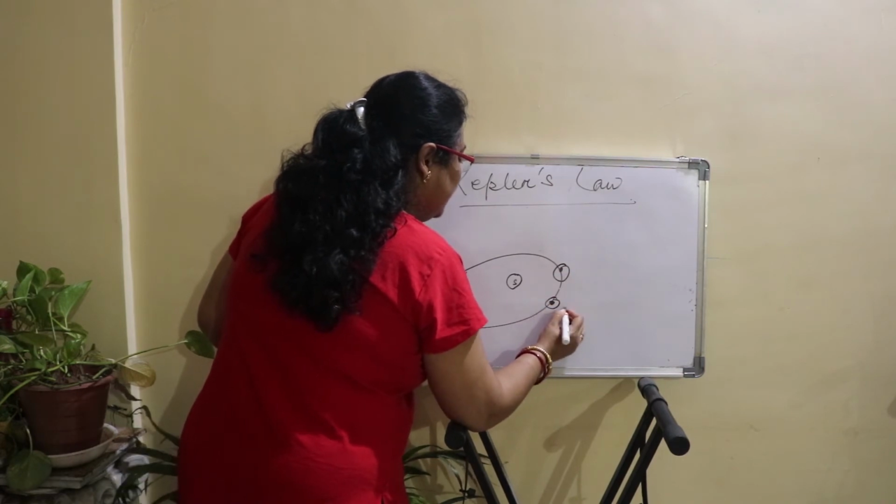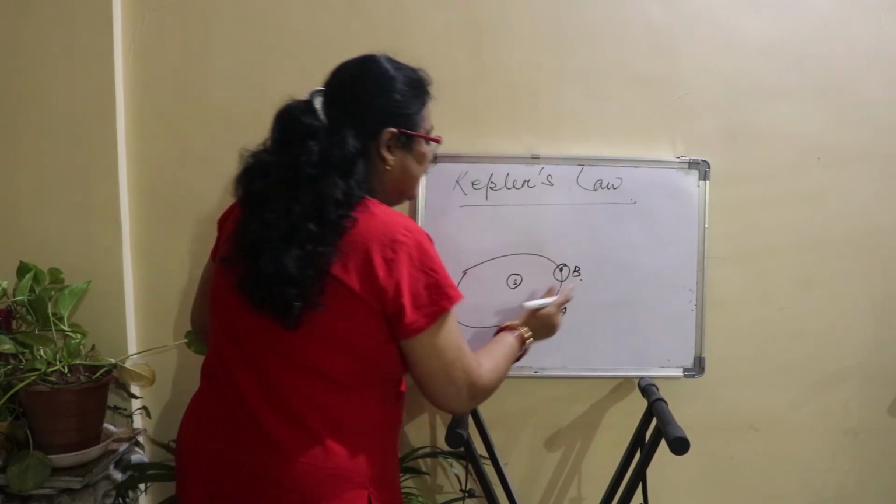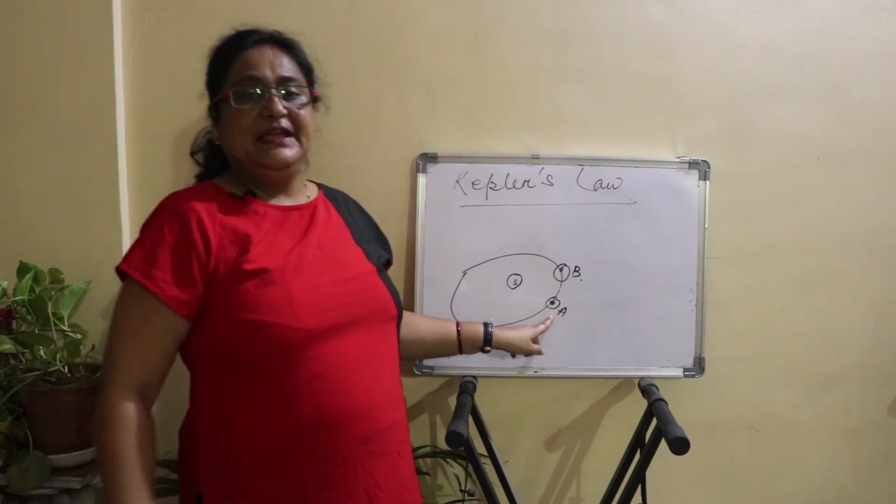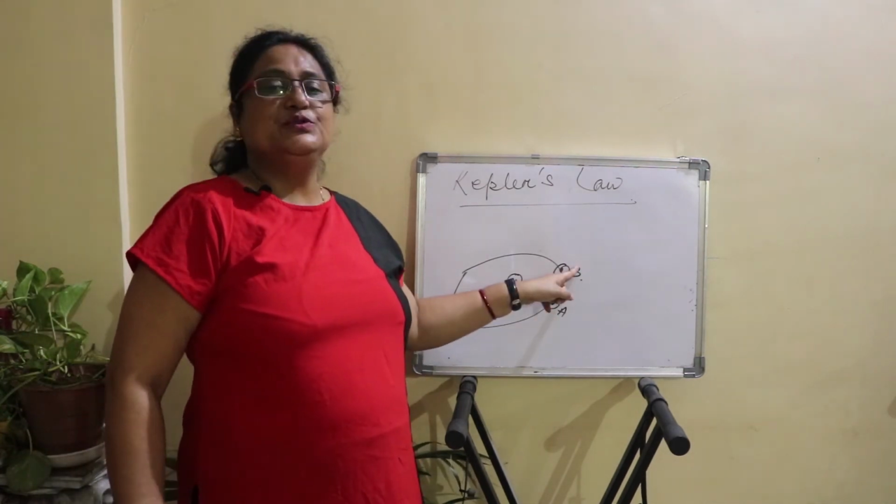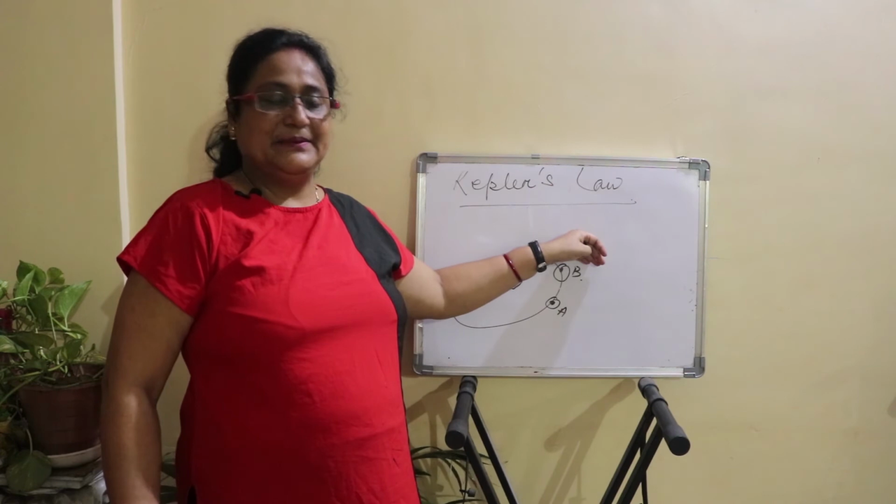Just now I told you, suppose this is the position of the planet at A and it sweeps to the B position in due course of time.